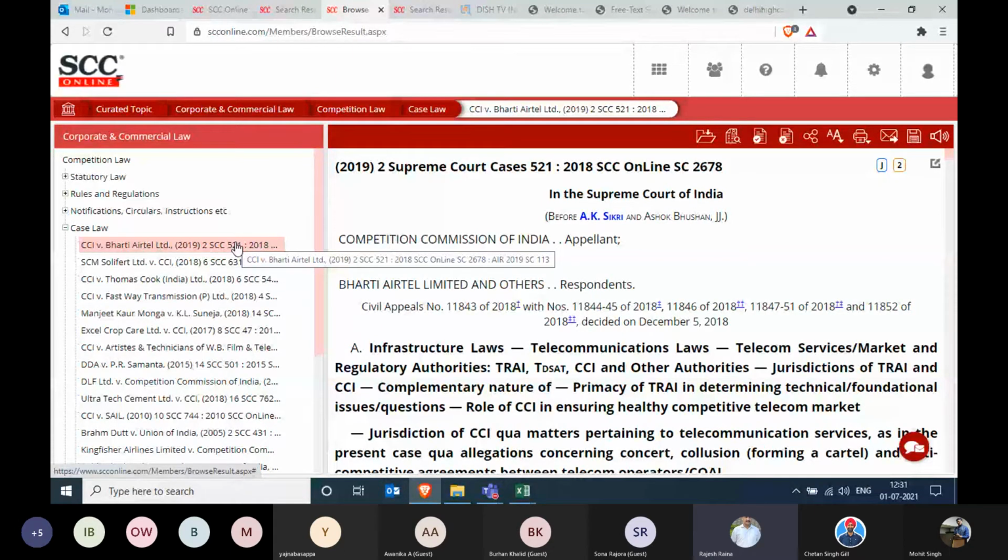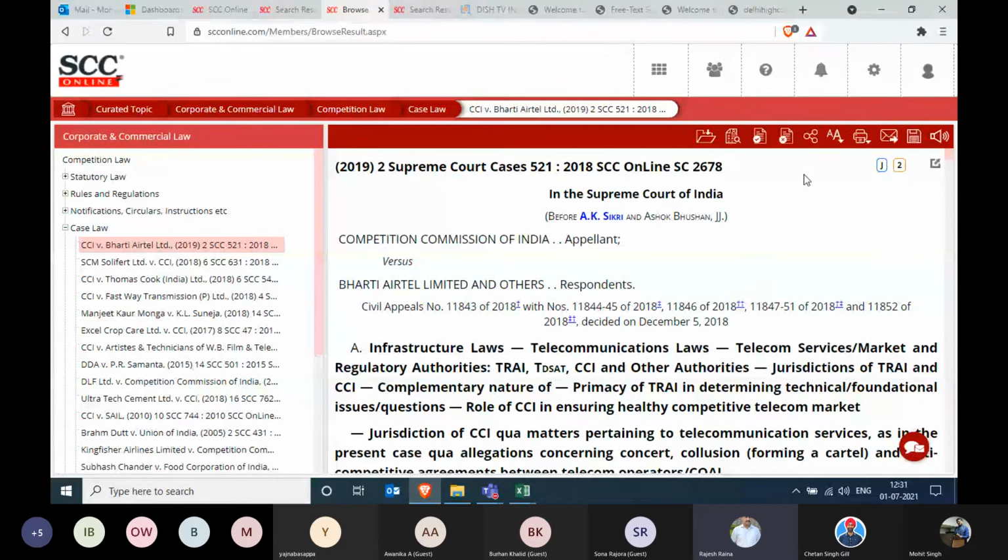And the judges bench, 2 judges benches, is mentioned over here. One of the judges' names is hyperlinked or in bold. That means that this particular judge has penned or authored this judgment. Right. And you can also mail it and save it. The icons are there associated with it.